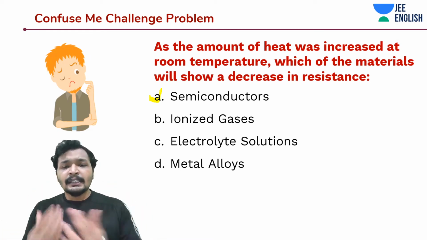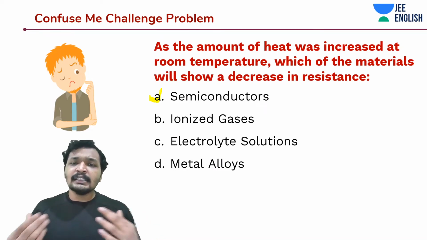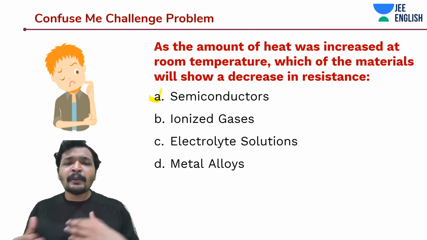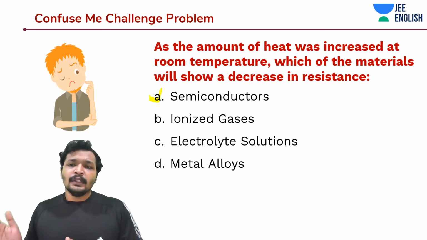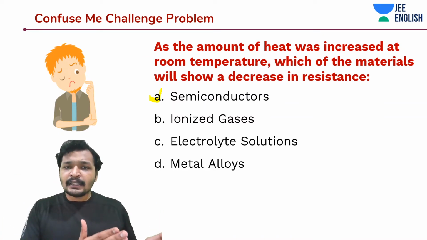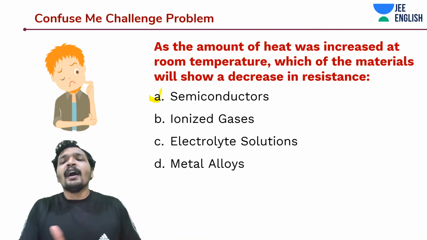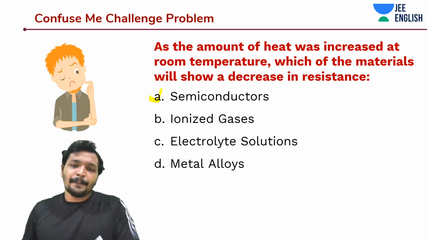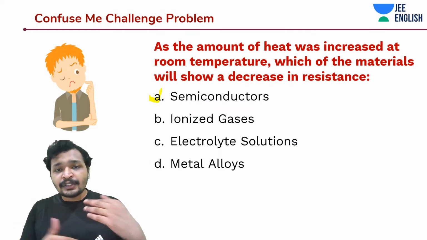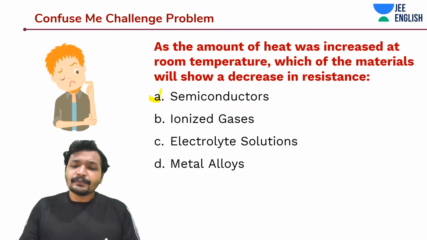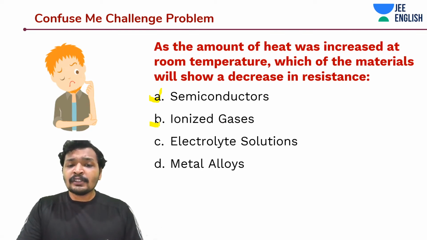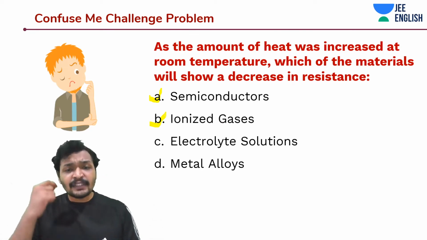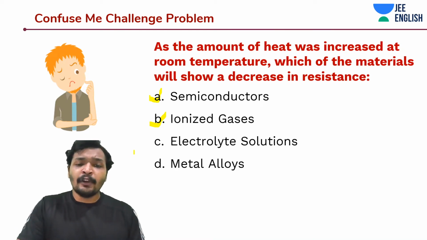But anyway, in these kinds of ionized gases with charges, these charges have ample space to move around. So even if you increase the temperature, they are going to move faster. That means the resistance has decreased. The same goes for electrolyte solutions, loosely packed materials. And now, B is also correct. Ionized gases also show a decrease in resistance with increase in temperature, or with supply of heat.